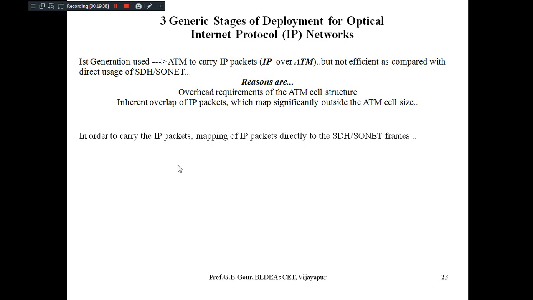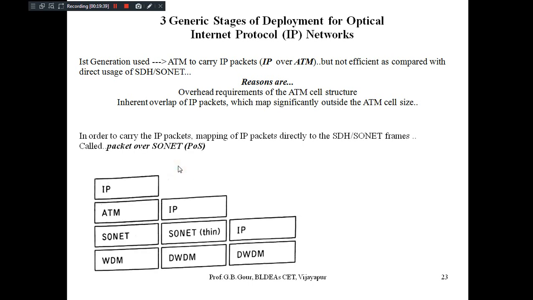If you look at the typical structure here, the typical three-generation staged deployment of IP is shown in this figure. This is the first generation, this is the second generation, and this is the third generation. In the first generation, IP's responsibility is taken over by the asynchronous transfer mode.